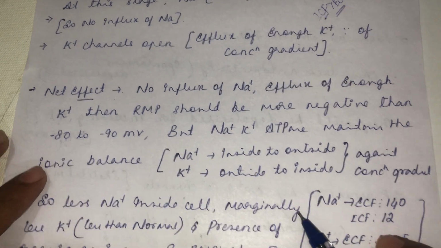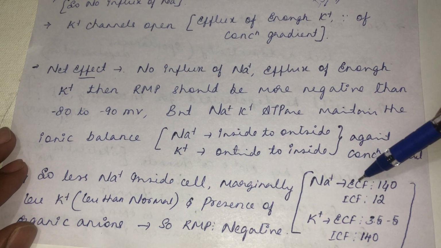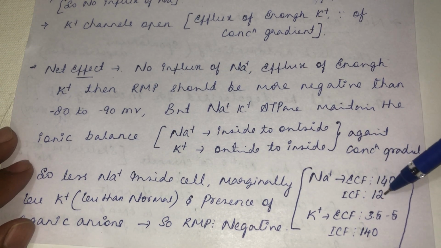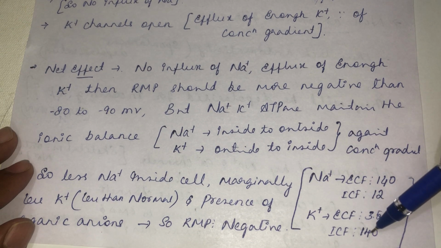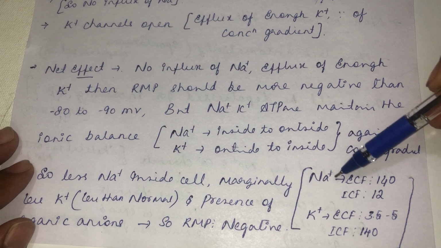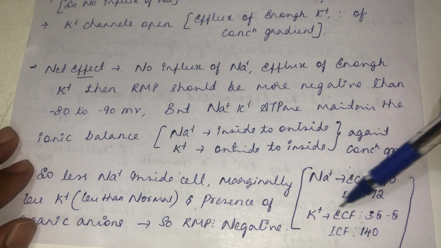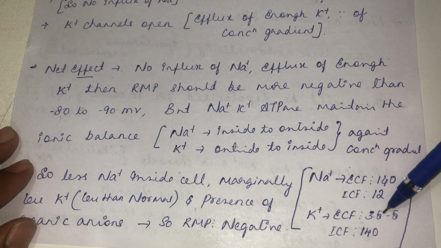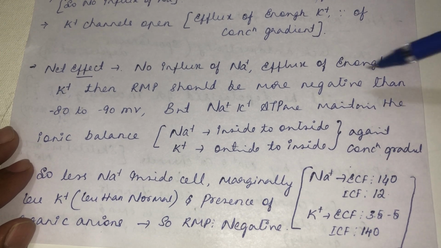Sodium concentration in the extracellular fluid is 140, intracellular is 12; potassium in extracellular fluid is 3.5 to 5, intracellular fluid it is 140 millimolar per liter. Here the sodium is taken from inside to outside, from low to high concentration, whereas potassium is taken from outside to inside, from low to high. So it is happening against the concentration gradient.